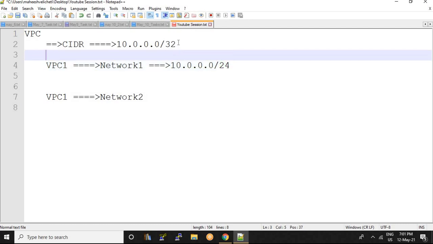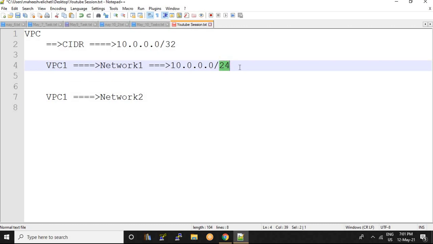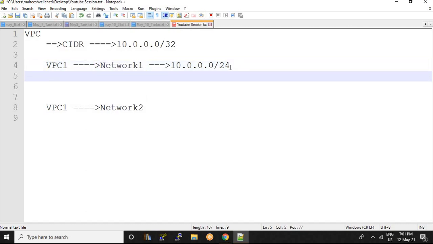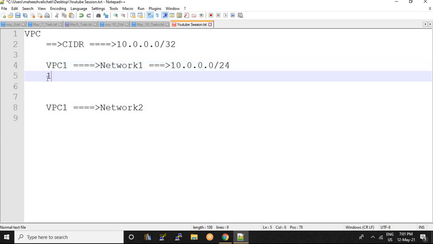The total bits available in an IPv4 address is 32 bits. So if I give this network a CIDR notation of 24, some IPs would be reserved for this network, and those IPs would be sufficient for my network. By giving this particular CIDR notation, how could I know how many IPs would be reserved for my network? There is a formula.